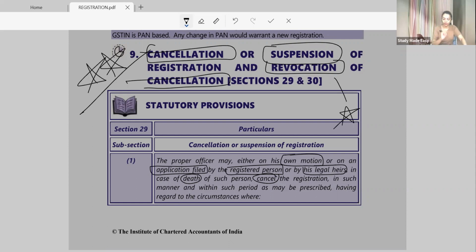Now, first of all, when there is cancellation of registration, I have already discussed this in assessment. Can someone tell me all the pointers when they can cancel your registration?